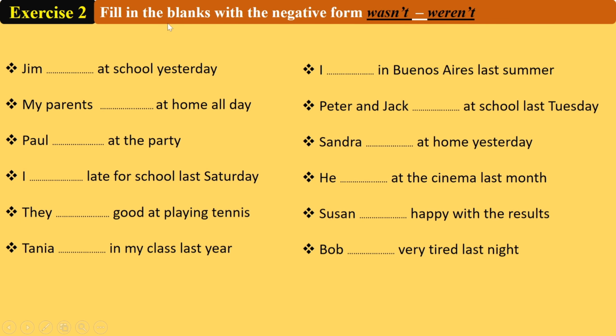Exercise 2. Fill in the blanks with the negative form. Wasn't or weren't. Again, you can stop the video and try to answer the exercise. Now let's answer. Jim wasn't at school yesterday. My parents weren't at home all day.